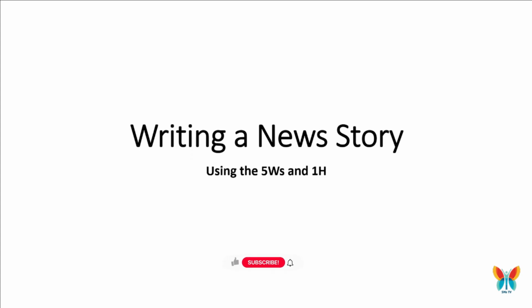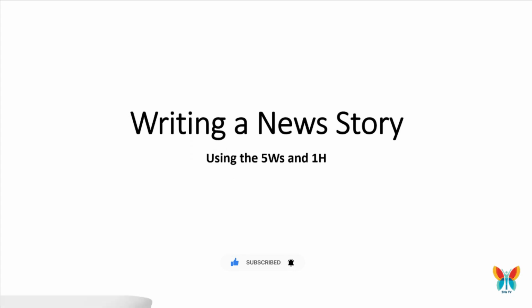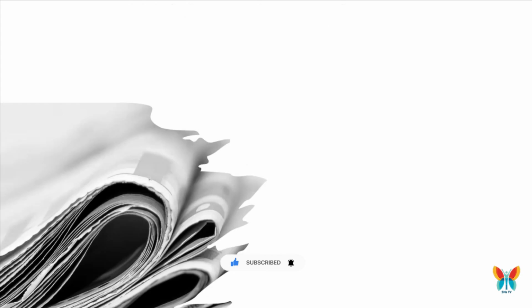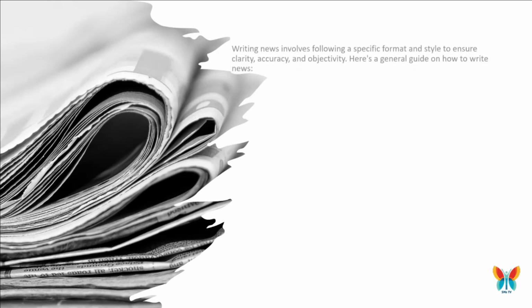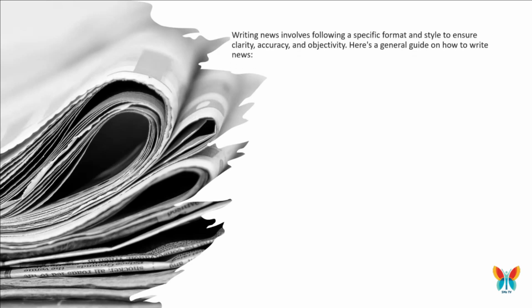Writing news involves following a specific format and style to ensure clarity, accuracy, and objectivity. Here's a general guide on how to write news. Start with a strong headline. The headline should summarize the main point of the story in a clear and concise manner. It should grab the reader's attention and accurately reflect the content of the article.